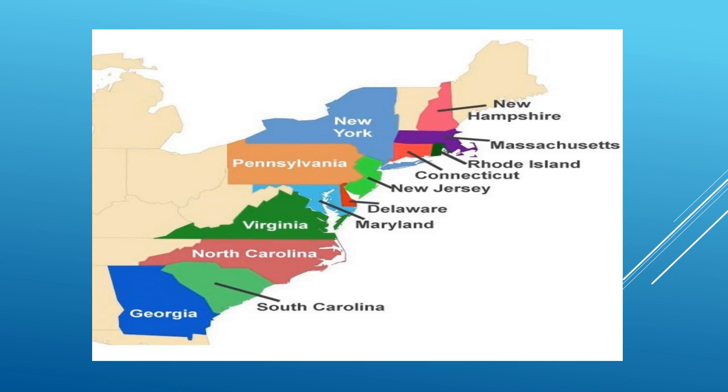If you look at this image, we can see the 13 colonies that were established by the British in America. What were these 13 colonies? New Hampshire, Massachusetts, Rhode Island, Connecticut, New Jersey, Delaware, Maryland, Pennsylvania, New York, Virginia, North Carolina, South Carolina, and Georgia were the 13 colonies that were settled in the American continent.